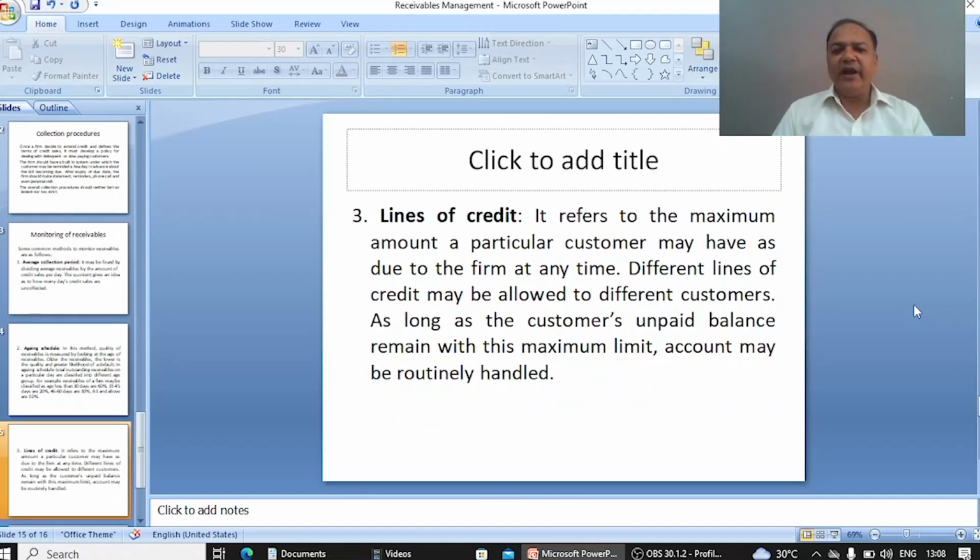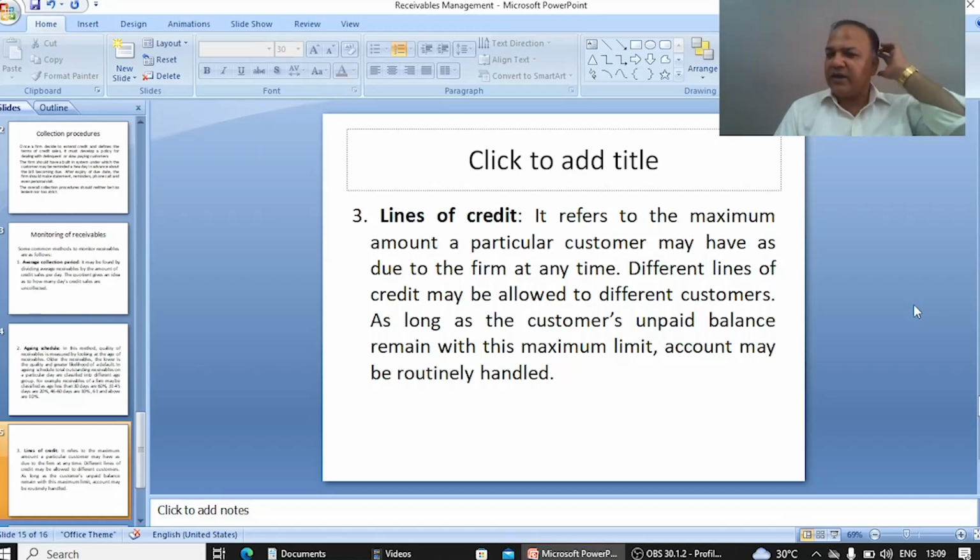Lines of credit refers to the maximum amount a particular customer may have as due to the firm at any time. It tells you the maximum amount which can be granted to a customer as credit, and normally these lines of credit are different for different customers.